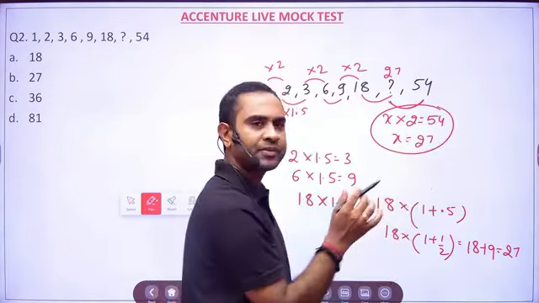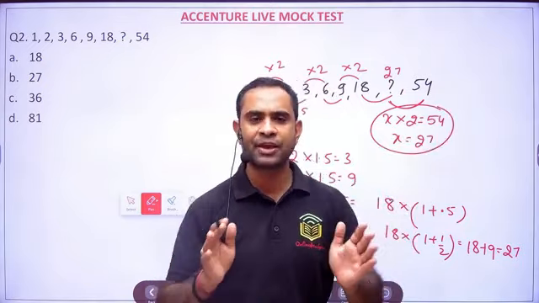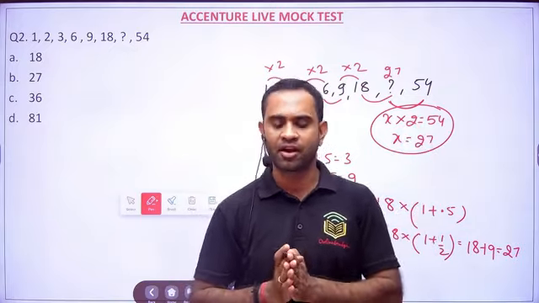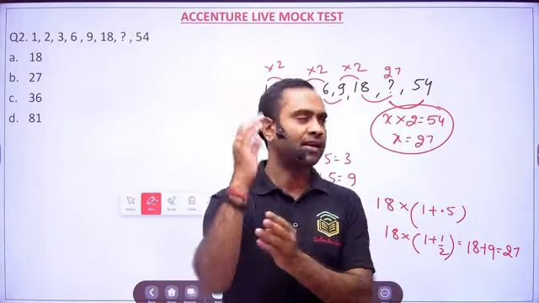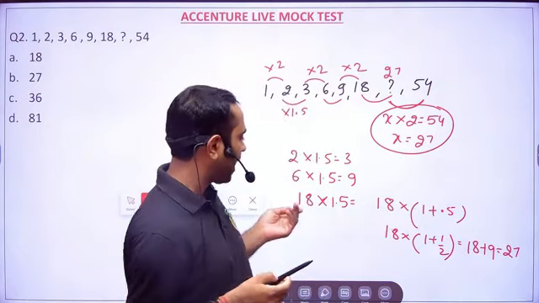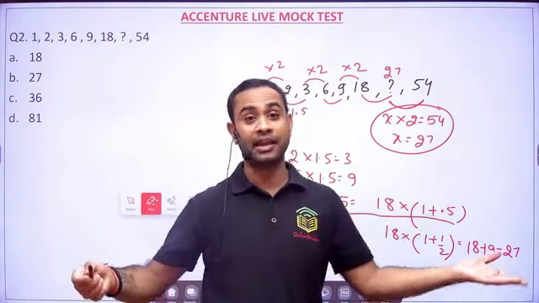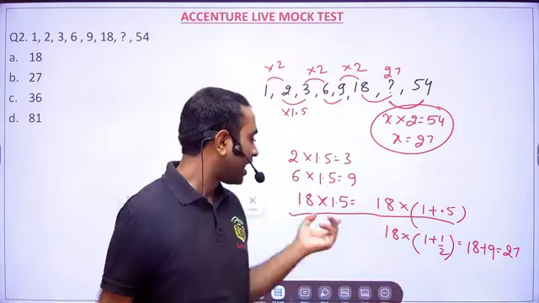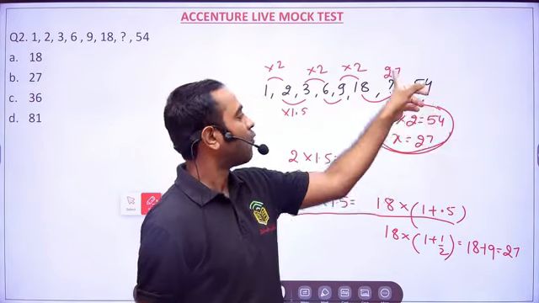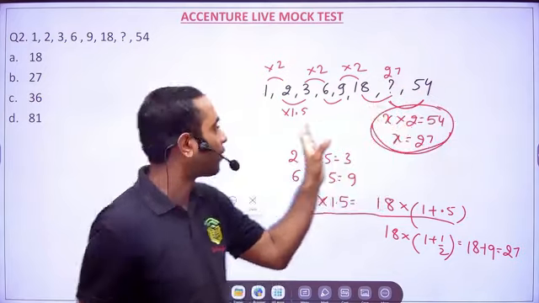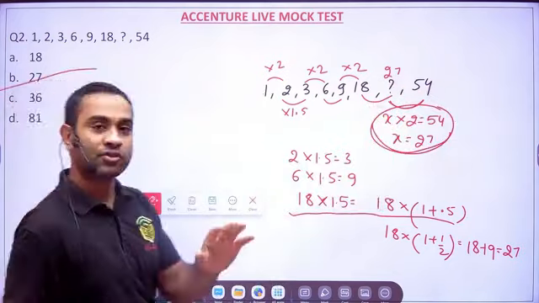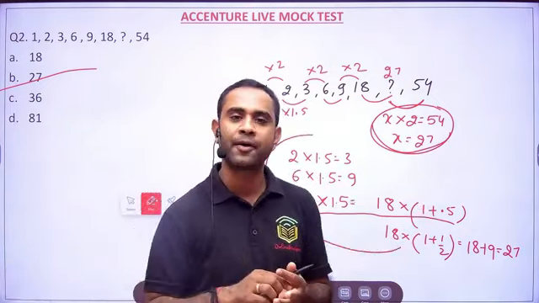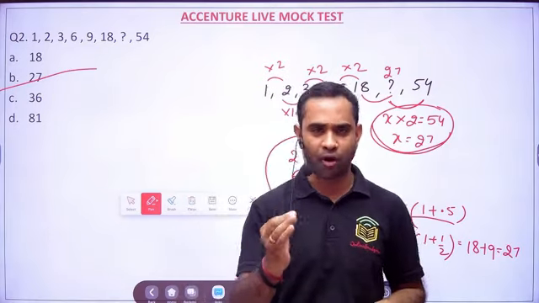Always go for the easiest approach, because if you clear Accenture, the Prime Minister Narendra Modi will not come and give you a medal, saying very good, you multiplied 18 into 1.5 in the examination. They will say that you are a fool, that instead of this, what number will I multiply to get 54? Even options were there. So you always have to find the easiest way to solve the problem.